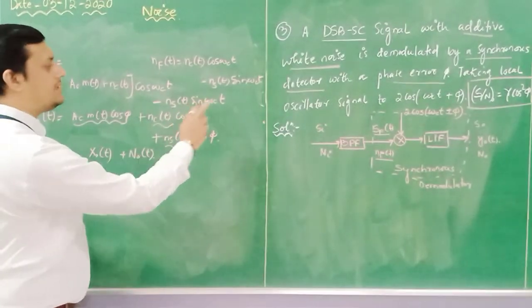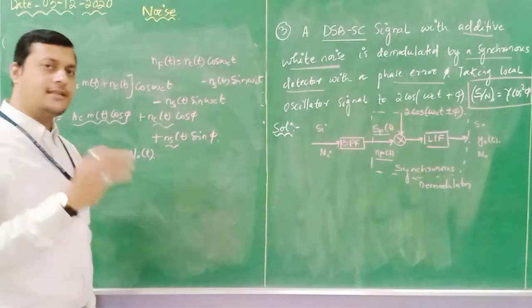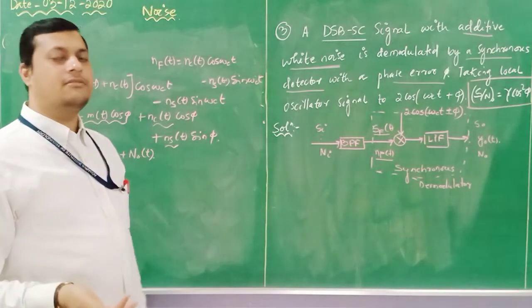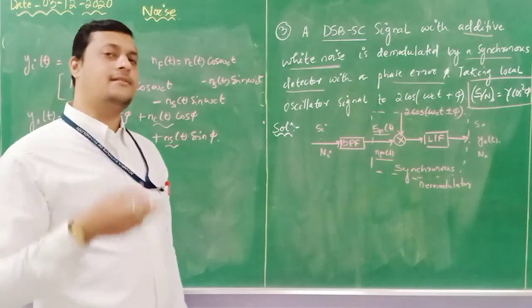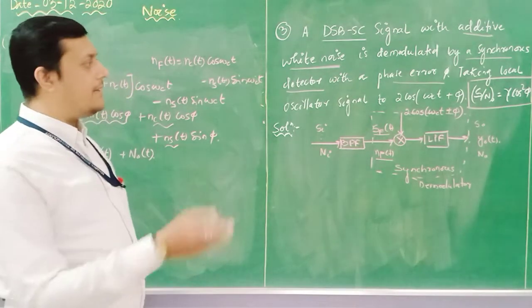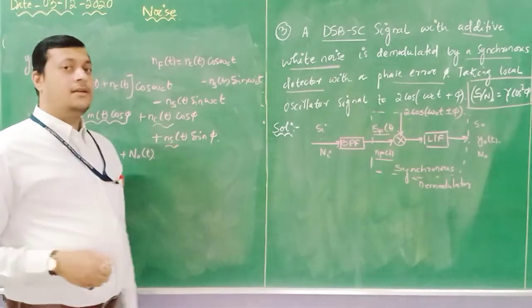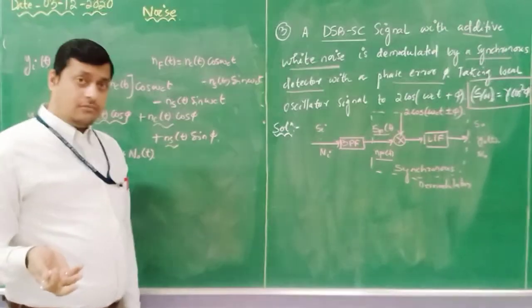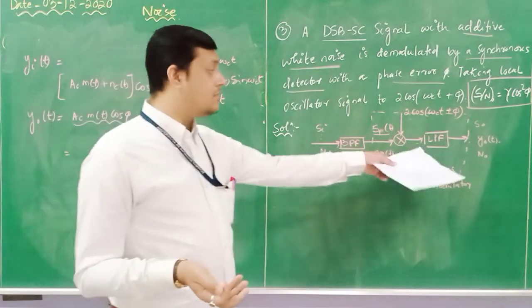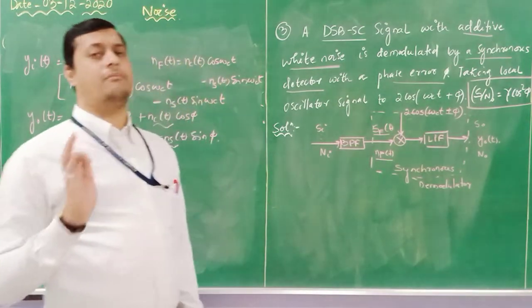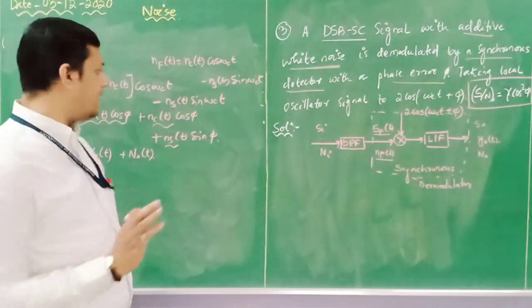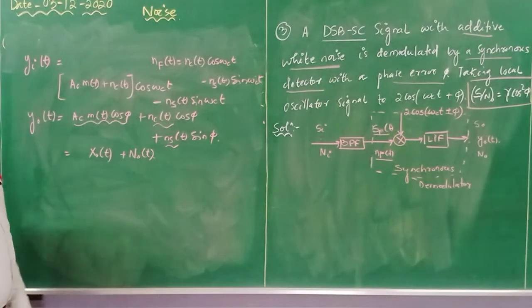Similarly, sin omega ct and cos omega ct is a sin a cos b form, so it will become sin of a plus b and sin of a minus b. When it is a minus b, sin phi will come. When it is a plus b, 2 omega ct will come, which will be suppressed by the low pass filter. So only the phi component is extra here. Okay, so this is my y naught of t.